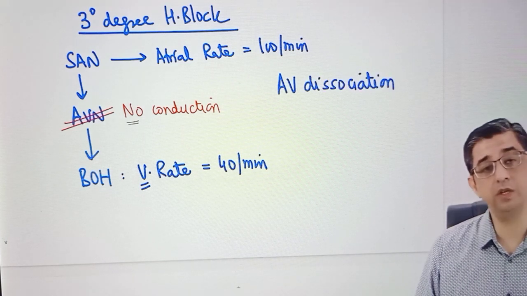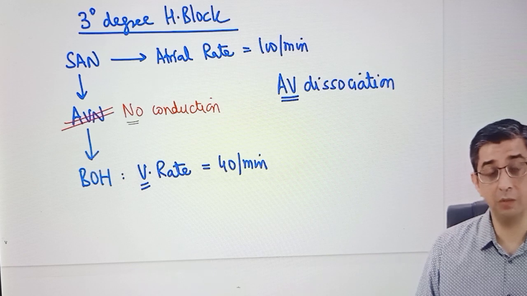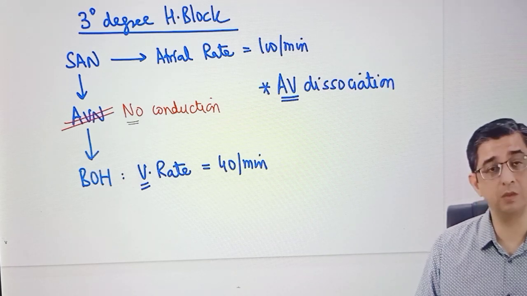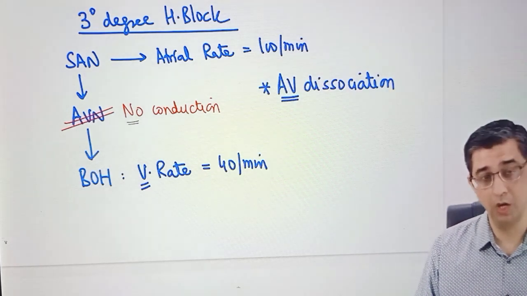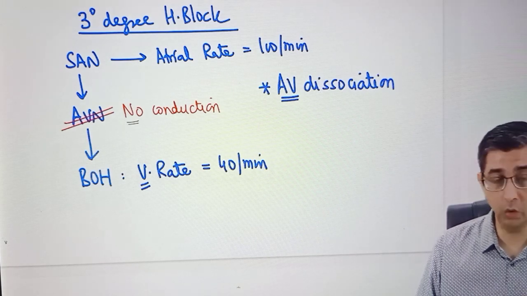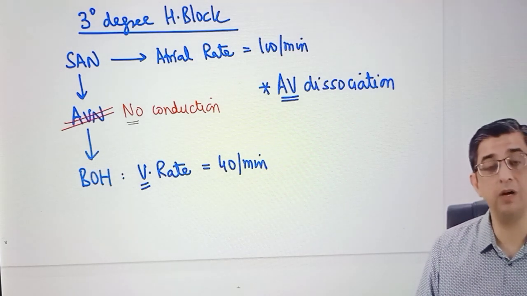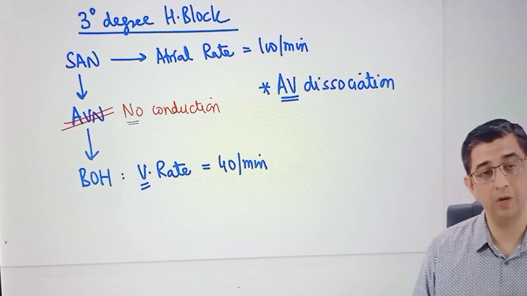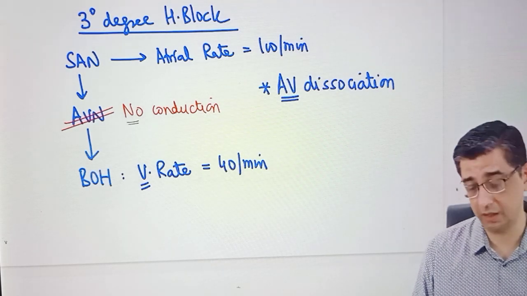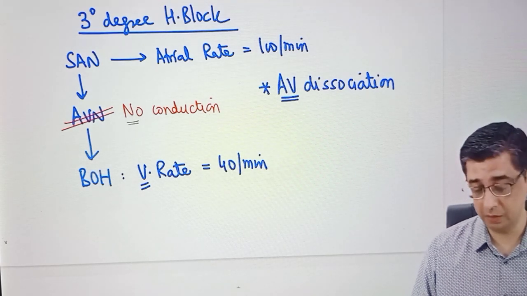I have talked about AV dissociation with respect to tachyarrhythmias also. That is going to be ventricular tachycardia. You will read about this in the subsequent part of the discussion, that is ECG and arrhythmias part 2. But I want you to remember that AV dissociation as a term is read two times primarily. One in the topic of bradyarrhythmias right now, and second will come in the tachyarrhythmias component subsequently. Bradyarrhythmias is third-degree heart block and tachyarrhythmias is ventricular tachycardia. The meaning of AV dissociation would simply mean that there is lack of coordination.